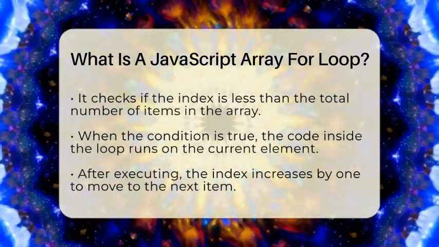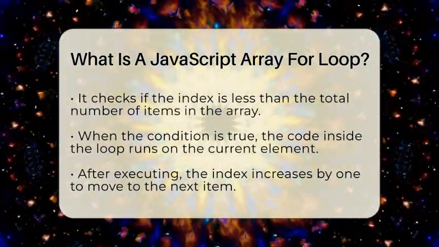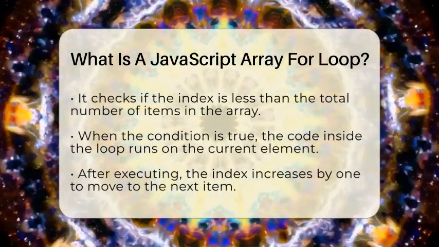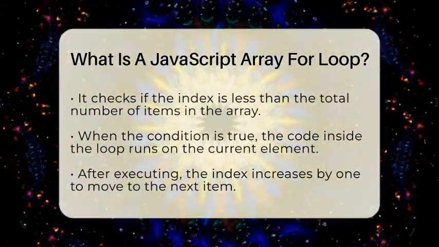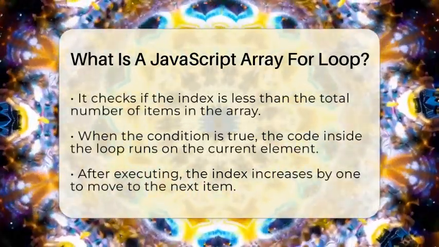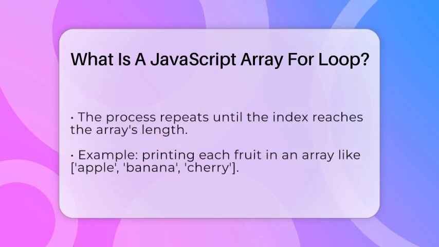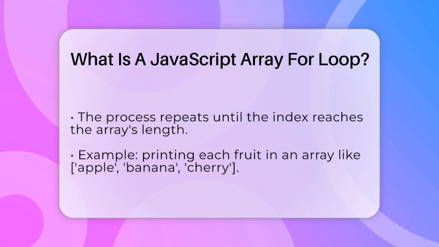For example, if you have an array called fruits with the items apple, banana, and cherry, you can use a for loop to print each fruit on the screen. You set the index to 0, check if it's less than the number of fruits, then print the fruit at that position. After printing, you add 1 to the index and repeat. This way, the loop will print apple, then banana, then cherry in order.